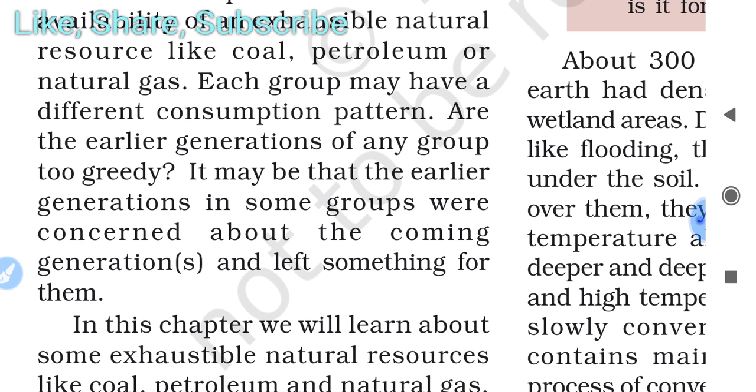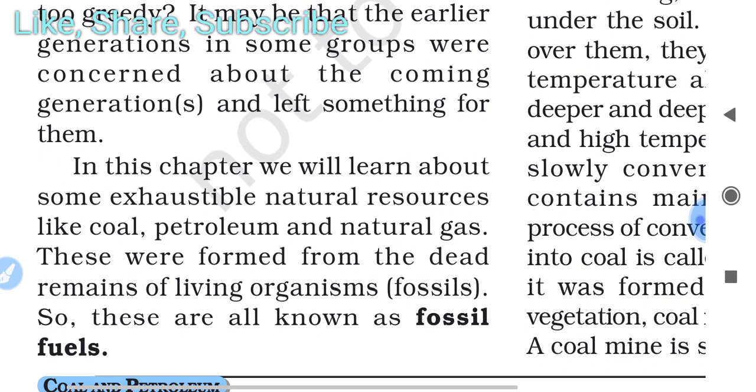Now we will talk about the examples, whatever we have to do in this chapter. We will learn about some exhaustible natural resources like coal, petroleum, and natural gas. These were formed from the dead remains of living organisms.